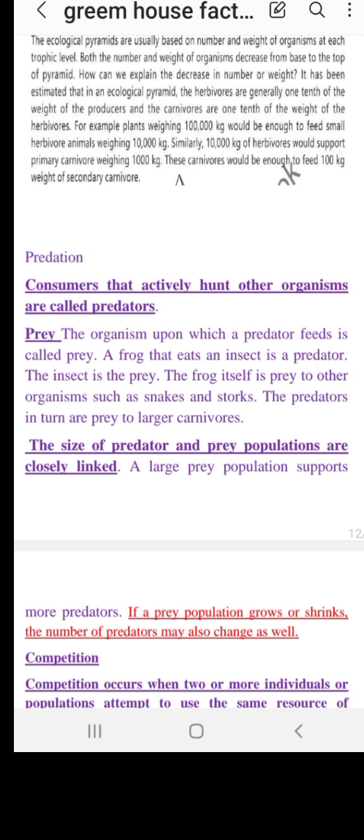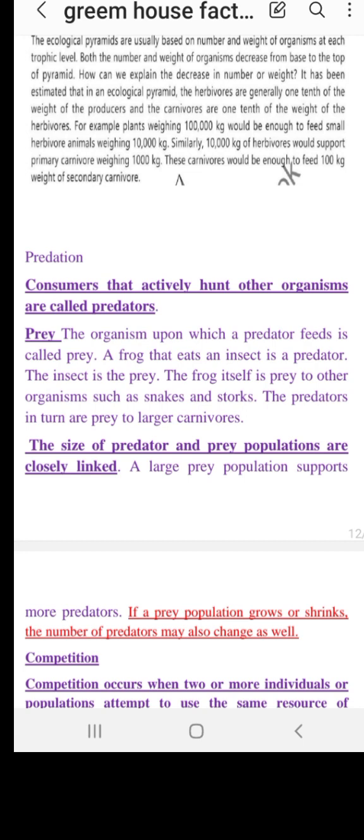We can also call it intraspecific competition when individuals are fighting within the group for the same resource. It could be called intraspecific competition, or intra-species competition. Also, when the competition occurs between different species, this is called interspecific competition. When the competition occurs within the same species, just like when goats are fighting for grass, this is called intraspecific competition.